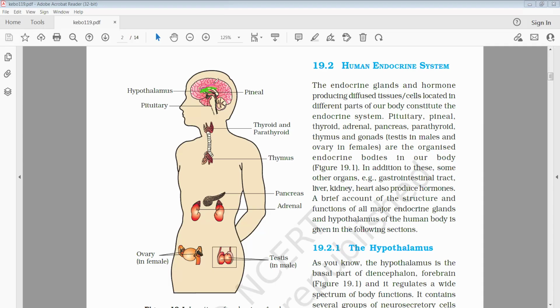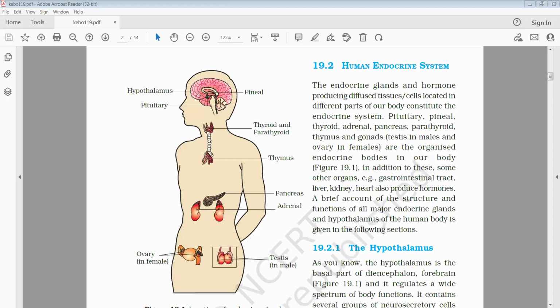The hypothalamus is attached to the diencephalon below the forebrain. It regulates a wide spectrum of body functions. The diencephalon also carries out certain functions. Let us go to that.